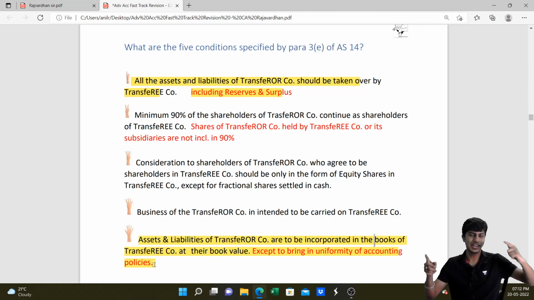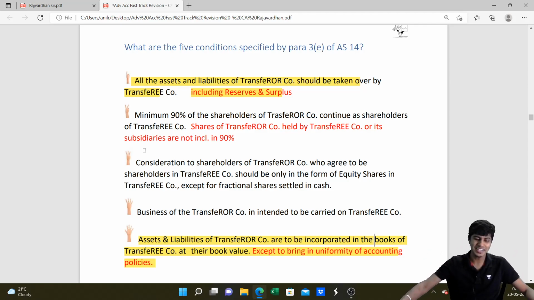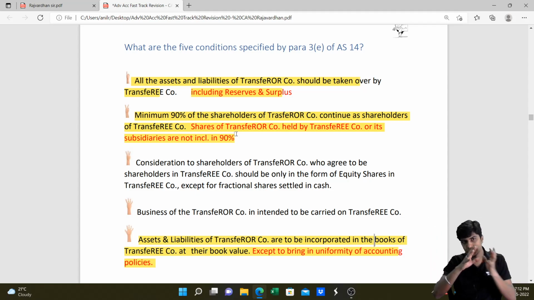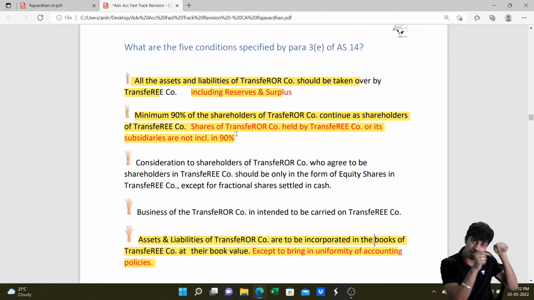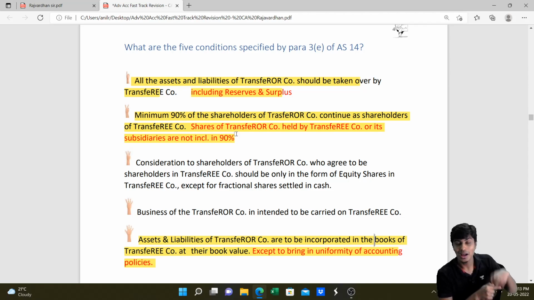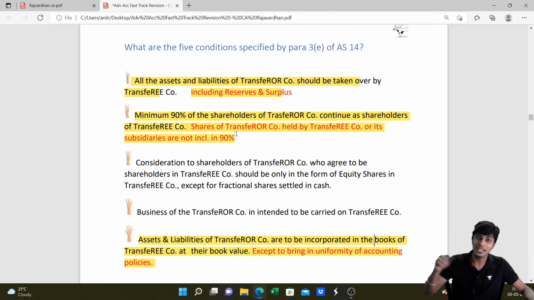Next we do 2, 3, 4. What is the second condition? Minimum 90% of the shareholders of the transferor company should continue to be shareholders of the transferee company. In the transferor, the small company, however many shareholders there were, 90% of them should continue to be shareholders in the new company also. How is that possible? In order to make that possible, in your purchase consideration to the shareholders of the transferor company, you should give equity shares only.